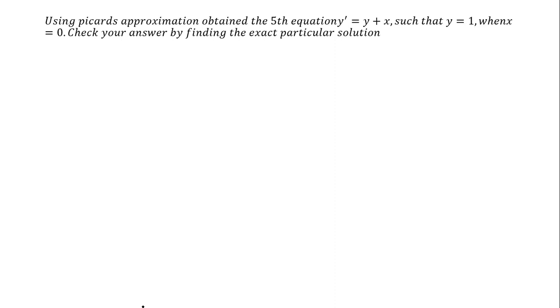So first of all, we need the particular solution here. Here f(x, y) is given. The function f(x, y) is y + x, with x0 the initial state 0, and y0 equal to 1. Then we need the first solution. What is the first solution? That is y1. We first need to find the y1 solution.